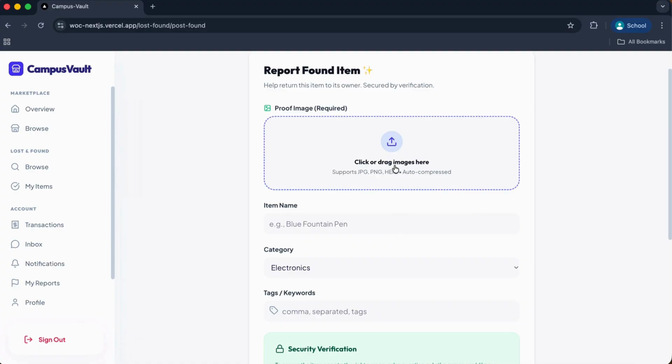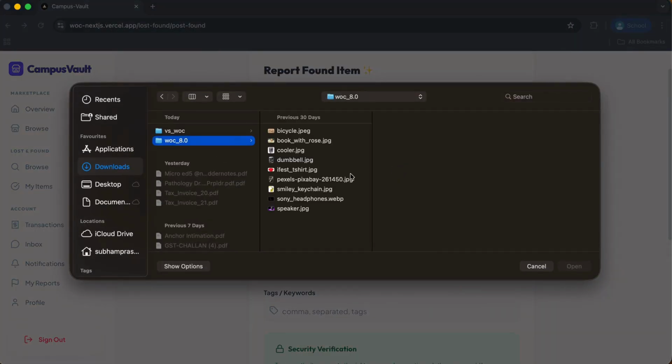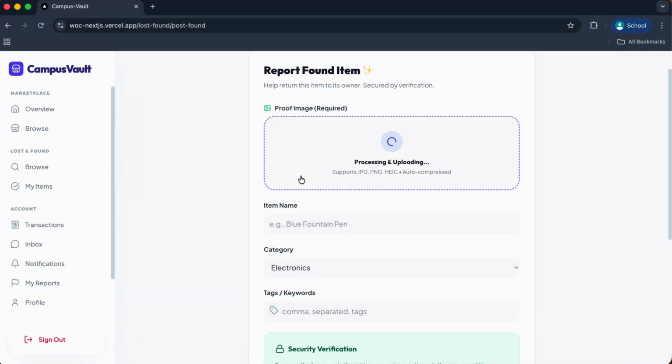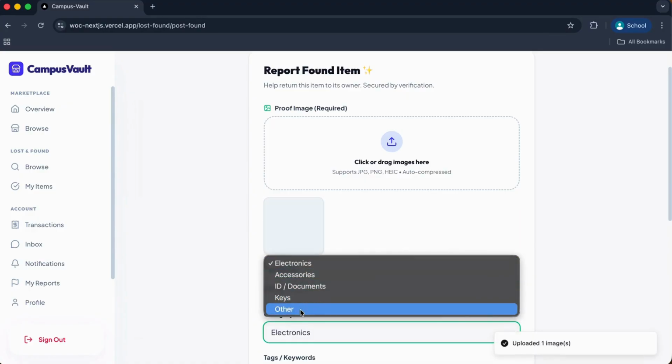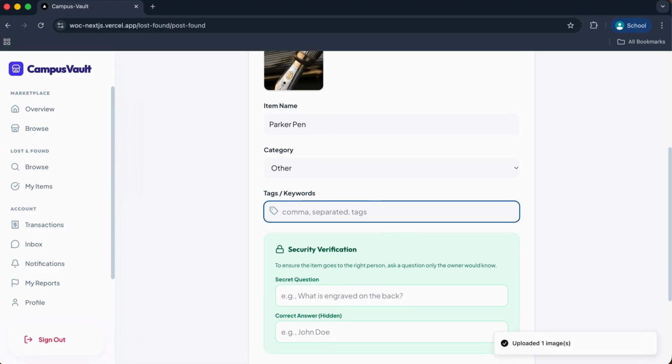Let's do one thing. Let us report a found item. Let us report, suppose, a pen. Okay, so Parker pen. Let's keep it in the other section. Parker pen golden. Suppose the color is golden.